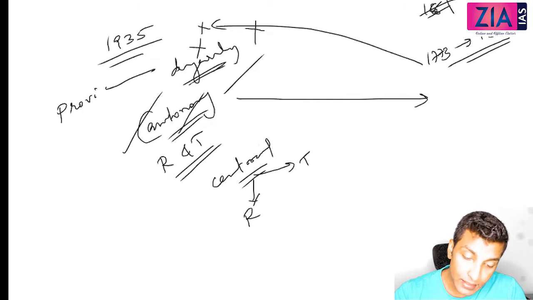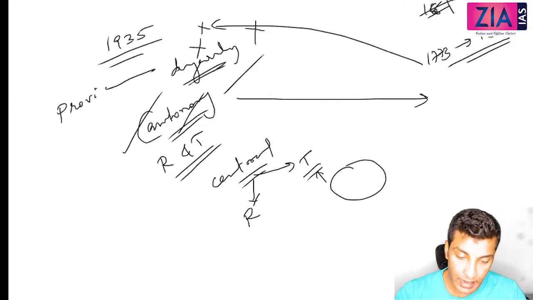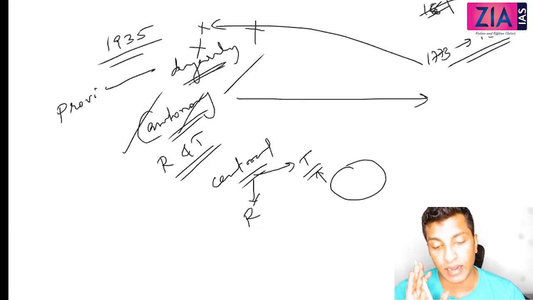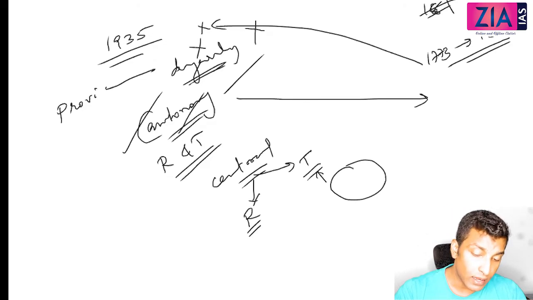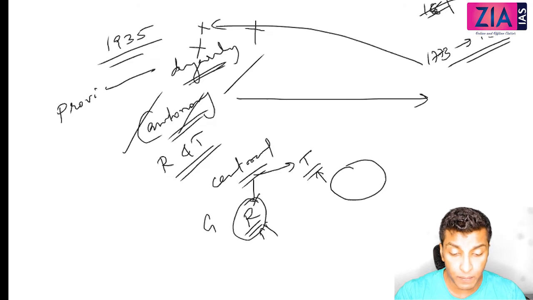So who will handle this transferred list? It is the elected representatives, who form the ministries, like in 1937 elections were held and they formed the ministry. So they will do that. Okay. What about this reserve list? Earlier it was the governor. Now who will handle the reserve list at the central level?